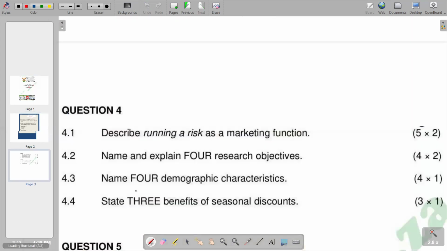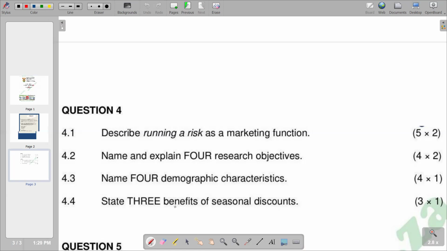Then moving on to the next question, which is 4.4. State seasonal discount. Of course, a discount is a reduction in the price. So when we have a price lesser than the marked or original price, that is a discount. When it becomes a seasonal discount, it's a reduction at certain events during the year. It's not something that is going to be there for the whole year, but only at certain designated events. Then they become seasonal. They come and go. So basically, they encourage purchase of your products in off season.